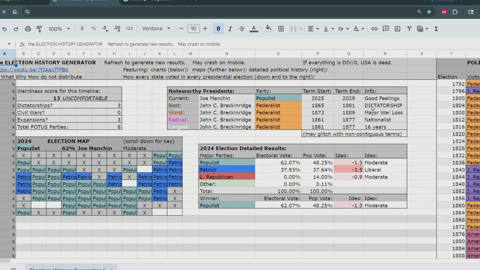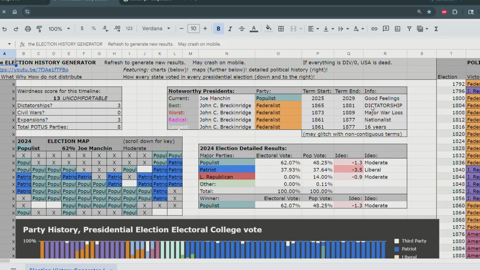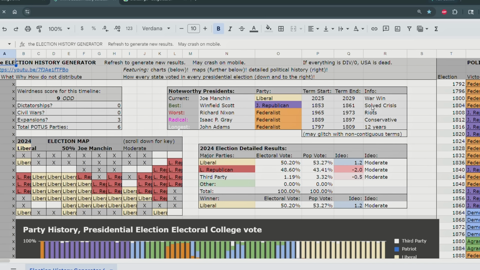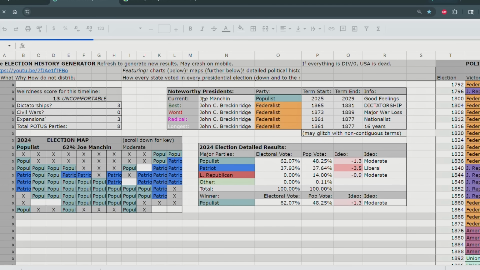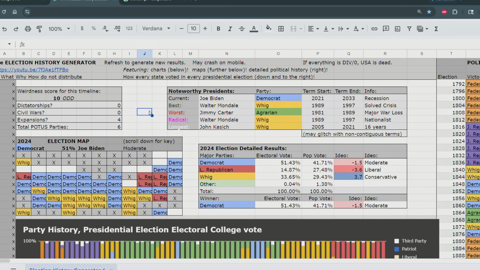Here we can see the default timeline is popping up. You probably might not see that because I'm the owner of the document. You might not see this default timeline, and it'll probably change over time too. Okay, 3 expansions, 6 parties, no civil wars, no dictatorships. That means moving on to the next one. This is an odd timeline, so not too crazy.